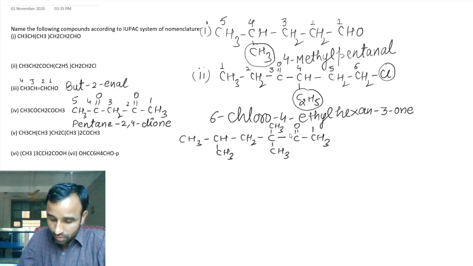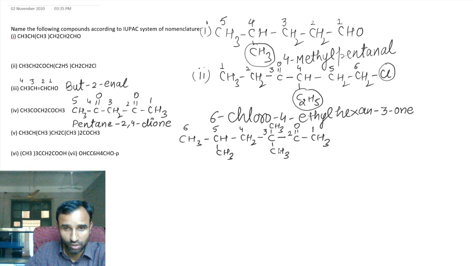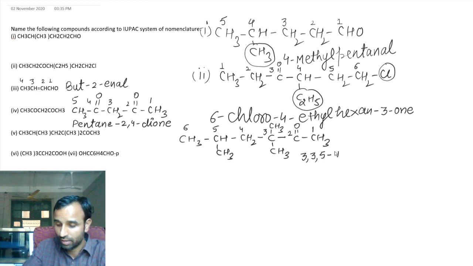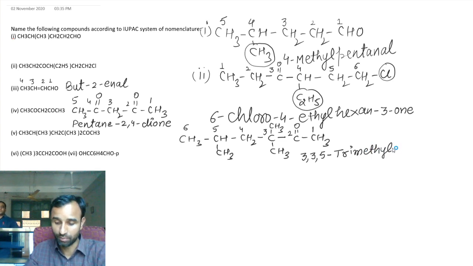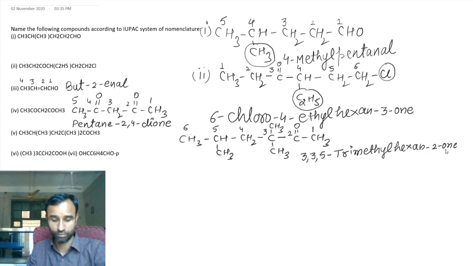So it is 1, 2, 3, 4, 5 and 6. See, there are 3 methyl as a prefix. So it is 3, 3, 5-trimethyl and hexane-2-one. See, now the e we have eliminated because we start from O. So hexane-2-one. Got it?